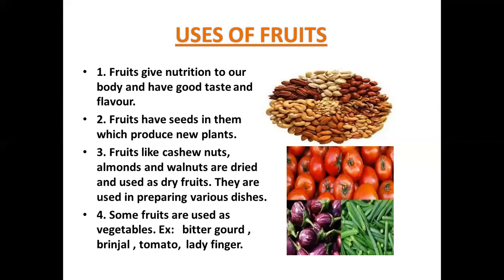And these tomatoes can be eaten cooked and also uncooked. Brinjal and ladyfinger should be eaten only cooked. So these tomato, brinjal and ladyfinger are the fruits of those plants which are used as vegetables.